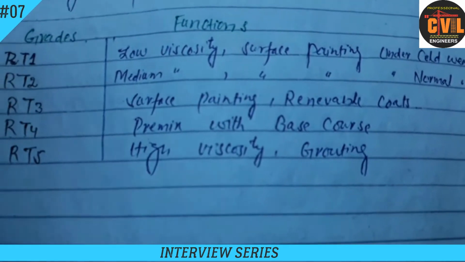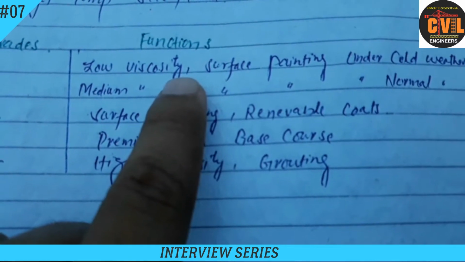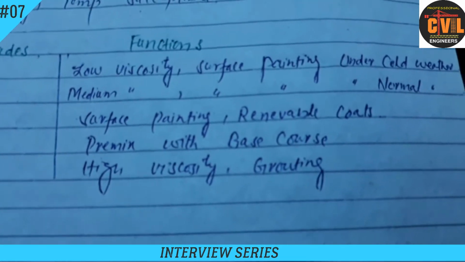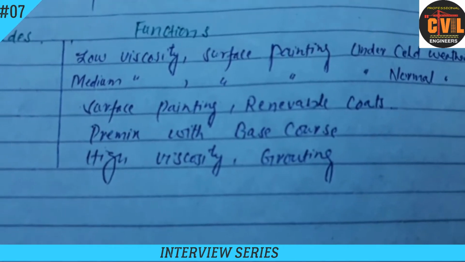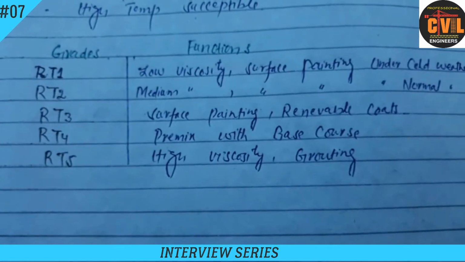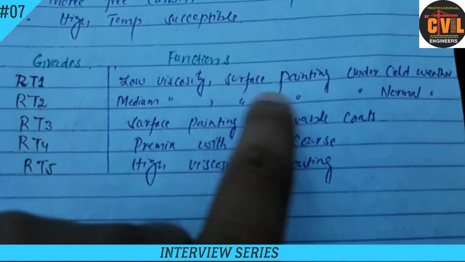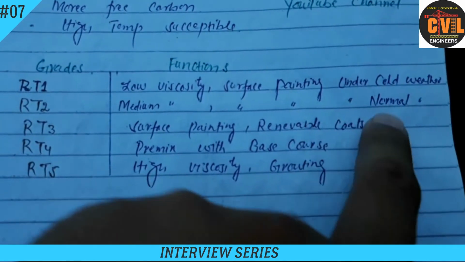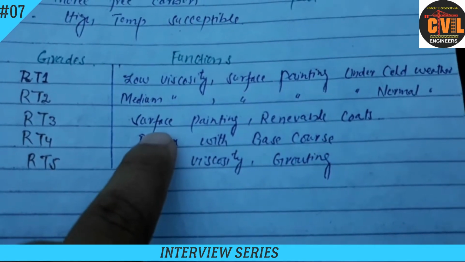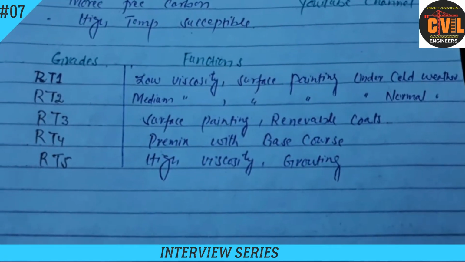Where are these grades used? RT1, which has very low viscosity, we use in surface painting under cold weather. RT2 has medium viscosity, and we also use it in surface painting, but in normal weather zones. RT3 can also be used in surface painting and renewal coats.